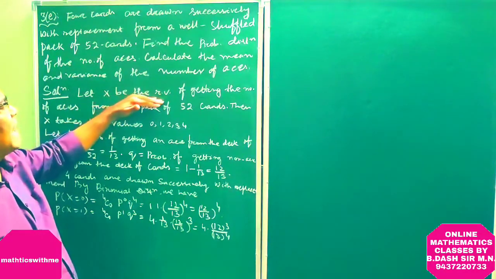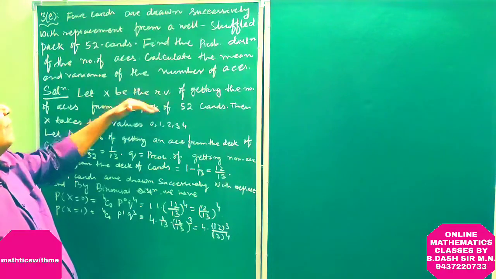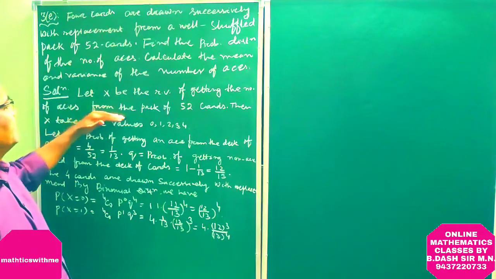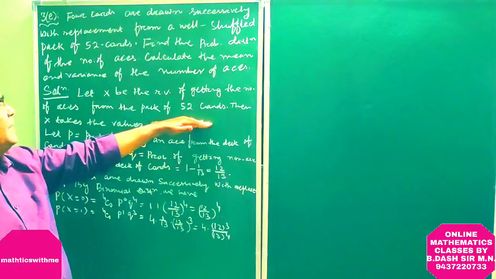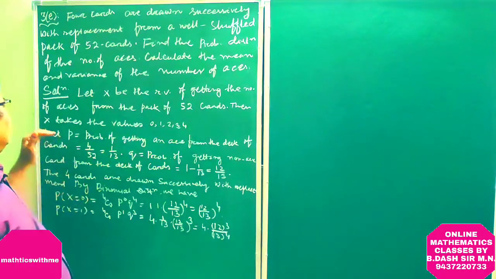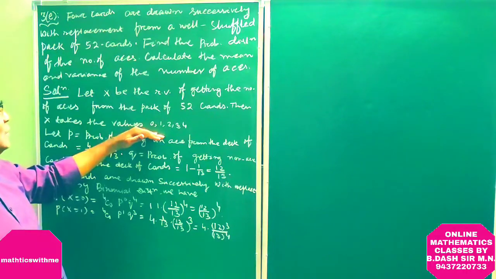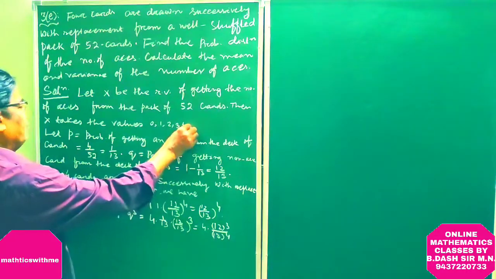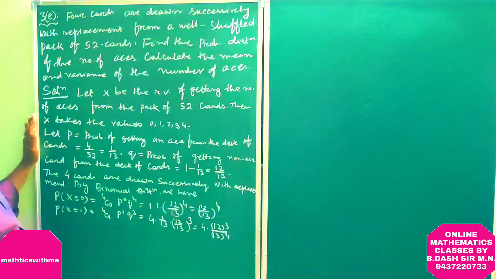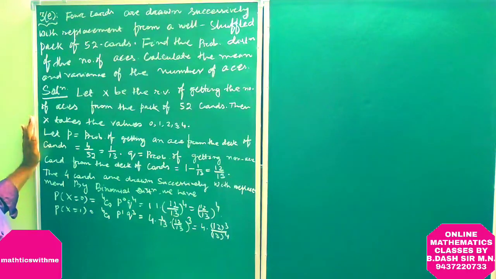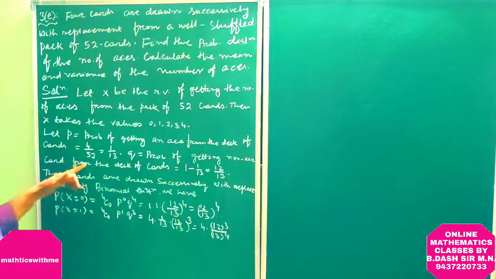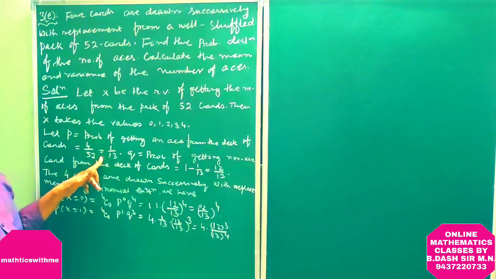Let X be the random variable of getting the number of aces from the pack of 52 cards. Then X takes the values 0, 1, 2, 3, 4. Let P be the probability of getting an ace from the deck of cards, that is 4 by 52, because there are 4 aces in a deck of playing cards.